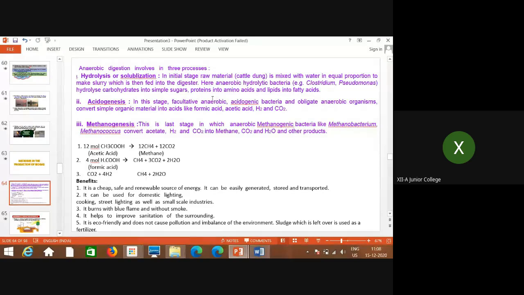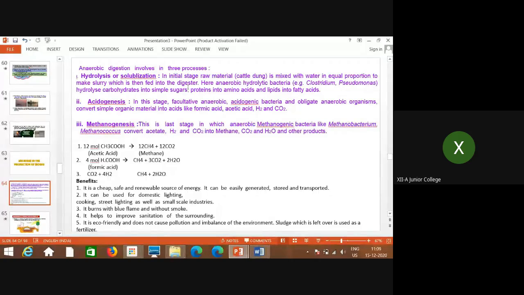This raw material is mixed with water in equal proportion, and when the cattle dung and the rest of the raw material are mixed with water, what is formed is called slurry. This slurry is then fed into the digester. That means it is kept for a specific period of time in large containers where it gets digested.